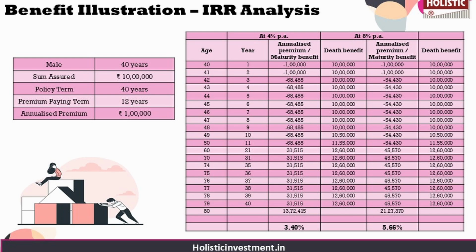If you look at both the scenarios, during the initial policy years, the survival benefit is adjusted against the premiums. After the premium payment term ends, the survival benefit continues until the end of the policy term. However, once the premium payment term is over, your investment remains locked inside the policy. The survival benefit cannot be treated as a meaningful source of income because it is not guaranteed, and also it is not inflation adjusted. So it simply cannot keep up with rising household expenses. The maturity benefit is also accessible only at the end of the 40-year policy term. So taken together, neither the survival benefit nor the maturity benefit provides real value to the policyholder.